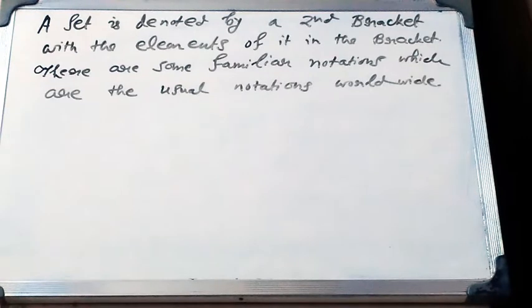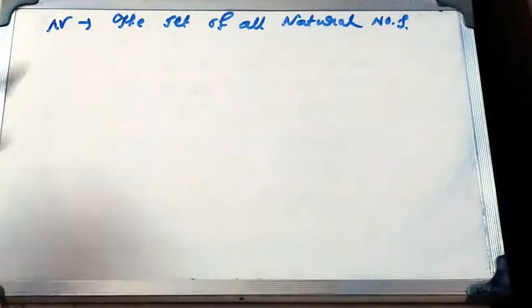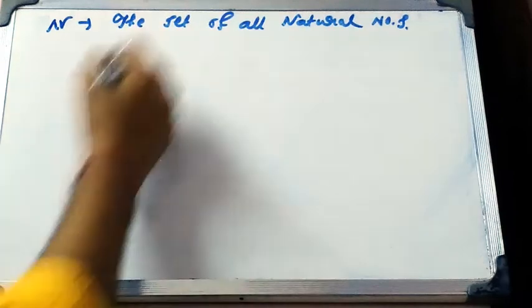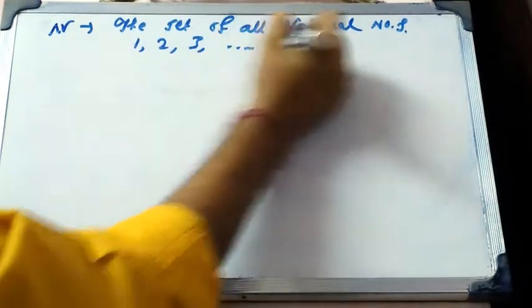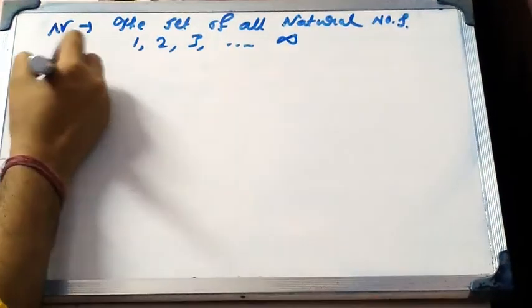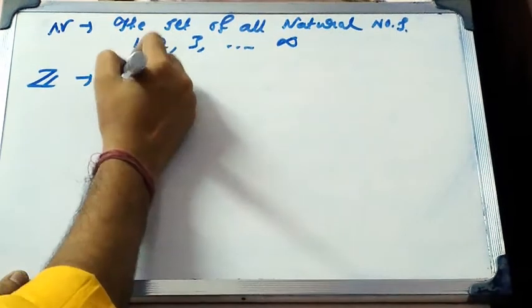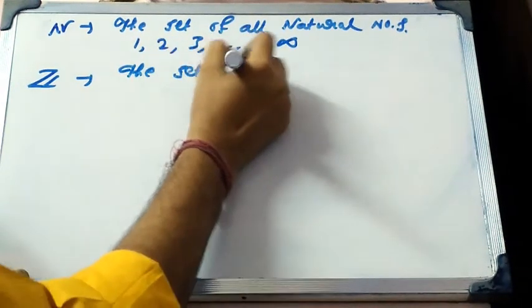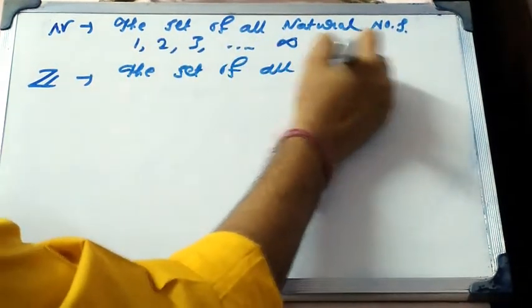There are some familiar set notations, which are usual notations worldwide. First one is N, which means the set of all natural numbers, that means 1, 2, 3 up to infinity. The second one is Z, which means the set of all integers.